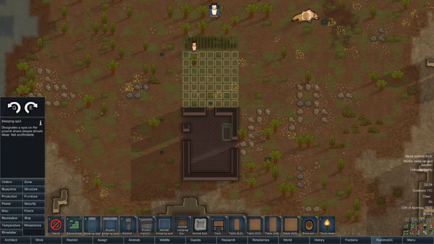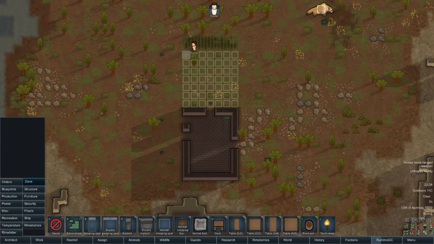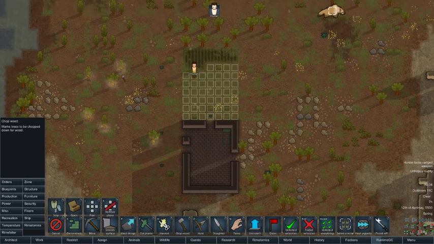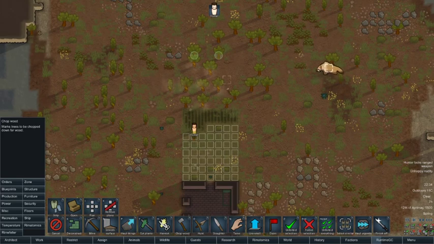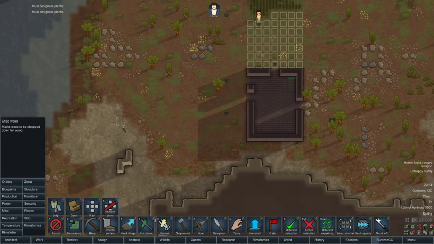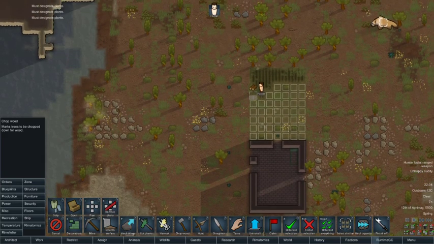First things first though, sleeping spot goes in here, and then also going to chop some wood so we can start building stuff. Obviously we don't want to build too much out of wood because it can catch fire, especially later on in the game. It's very important, but for now it's the only resource that we really have that we can do anything special with.